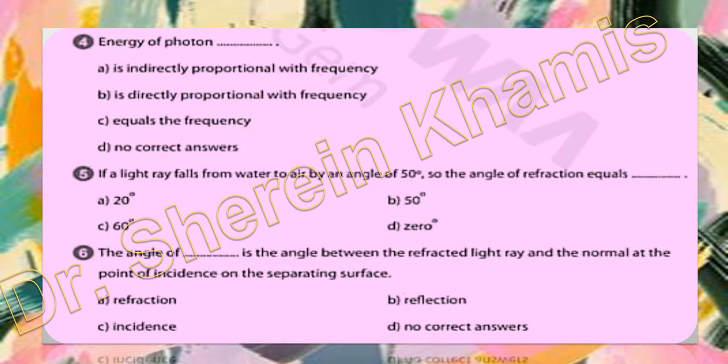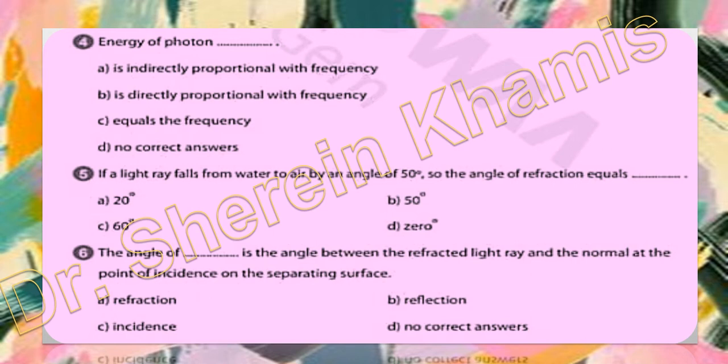Question 4 says that the energy of photon. Energy of photon means light energy. We have different choices: indirectly proportional with frequency, directly proportional with frequency, equal to the frequency, no correct answer. We said that the energy of photon is directly proportional to frequency. If we remove the proportionality sign, we put Planck's constant.